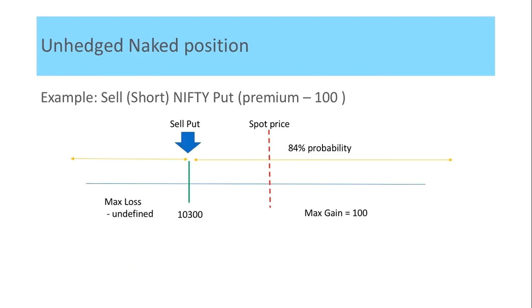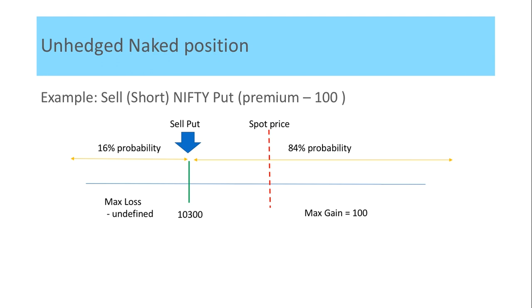So let's say we are selling a Nifty put option at a strike price of 10,300. We've anyway worked out a probability here. We have 84% probability of succeeding in this trade, and our maximum gain is equal to the premium that we've sold this option for, and the maximum loss is going to be undefined. So if the spot price were to crack below 10,200, which is our break even on this naked option, we will be making an undefined loss.